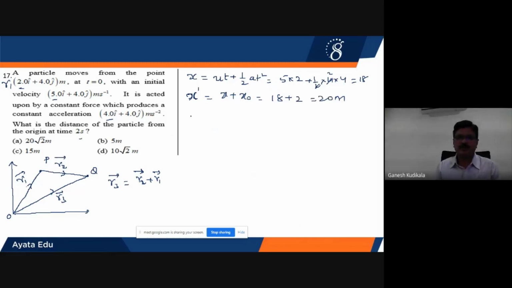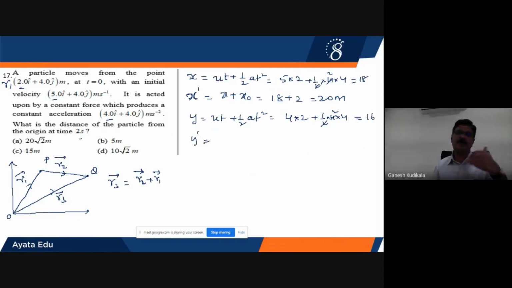Now similarly, I'll go along the y-axis. For the y-axis, once again I'll use the formula ut plus half into at square. Initial vertical velocity will be equal to 4. Time will be the same, 2 seconds. Plus half into acceleration, which is 4, into t square. t square will be equal to 4. 2 times 4 is 8, plus 8, this will be equal to 16. Now, for the final displacement from the origin, I have to add the initial displacement, which is 4. So therefore, it is 16 plus 4, which will be equal to 20 meters.